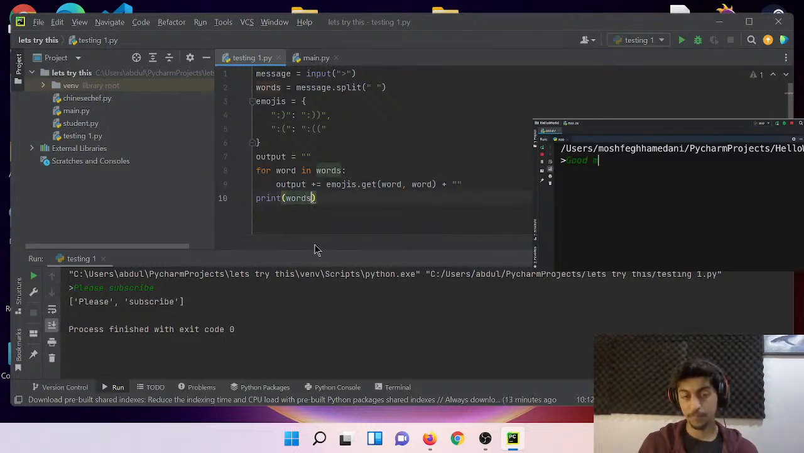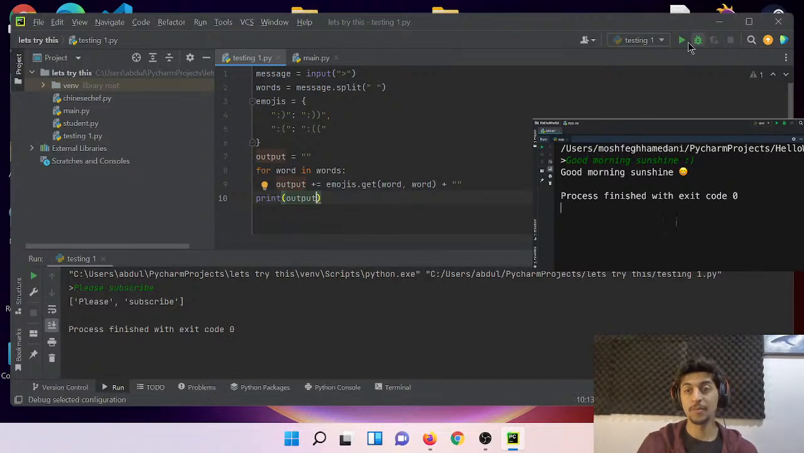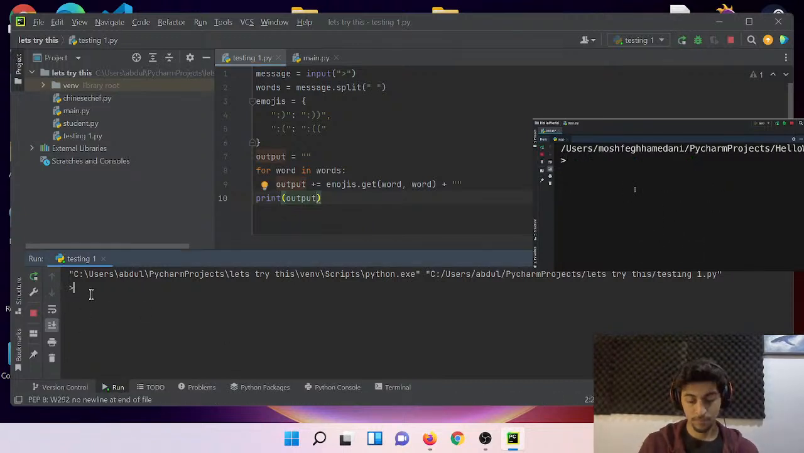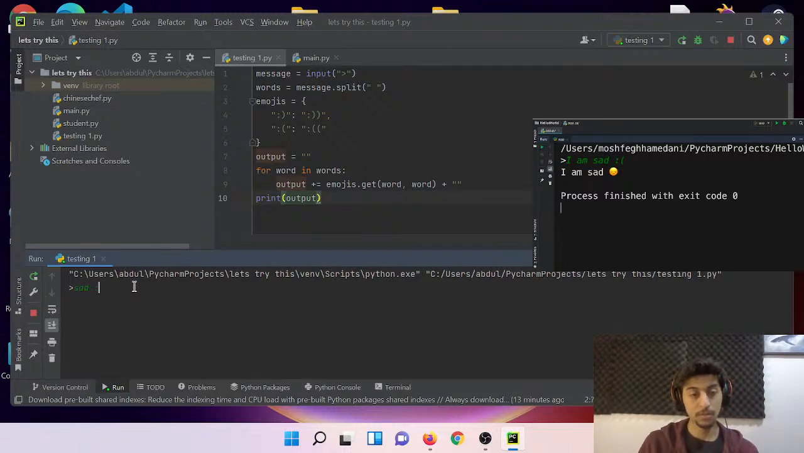So let's print the output and run our program. I'm gonna type good morning, sunshine, with a smiley face. We get that, beautiful. Let's try a sad face as well. I am sad. Too bad. It worked. Beautiful. So as you can see, dictionaries have a lot of use cases in real applications.